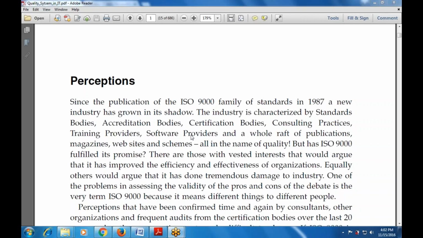Why are we using the preconception that is available over here?